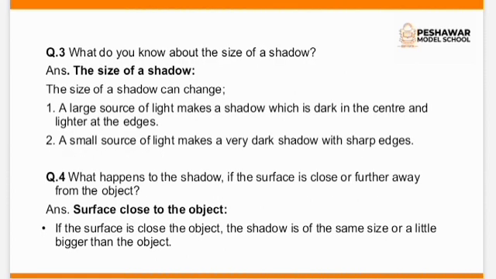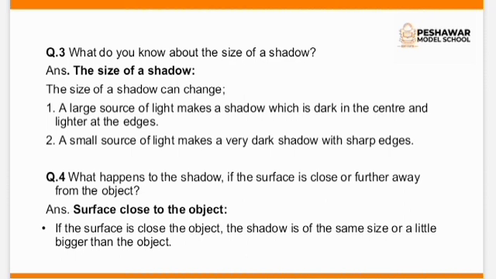Question number 3. What do you know about the size of a shadow? The size of a shadow can change. Point number 1. A large source of light makes a shadow which is dark in the center and lighter at the edge. Point number 2. A small source of light makes a very dark shadow with sharp edge.